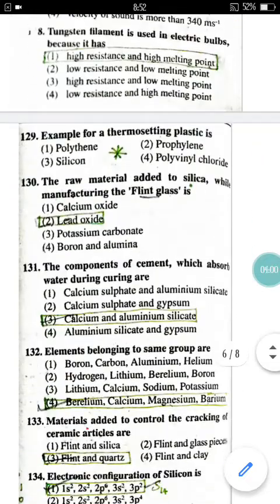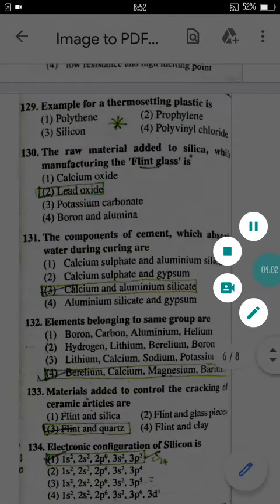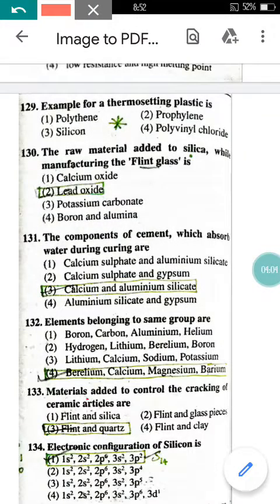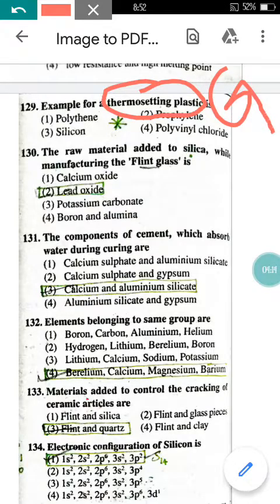Now come to question number 129 here. Example for a thermosetting plastic. Thermosetting plastics are those plastics which on heating get set. For this question they have given the grace mark, so there is no correct option here. If you mark any option, you are going to get 1 mark for each question. Now come to question number 130.